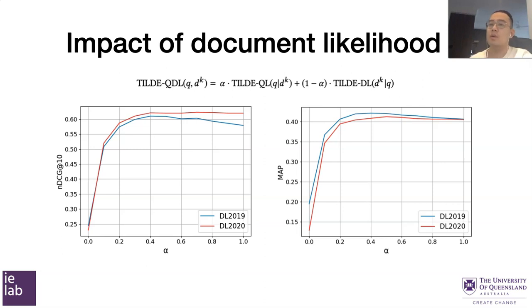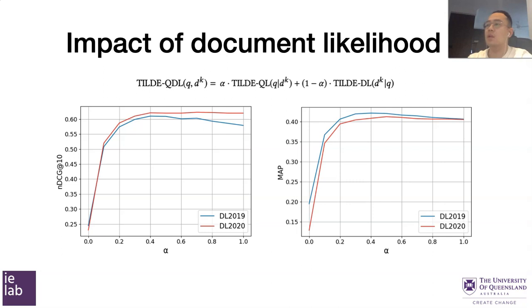As you remember, TILDE QDL is the interpolation between query likelihood and document likelihood controlled by a parameter alpha. In these two plots, I show the changes of NDCG and MAP scores with the changes of alpha. When alpha equals 0, it means the documents are ranked only based on the document likelihood.